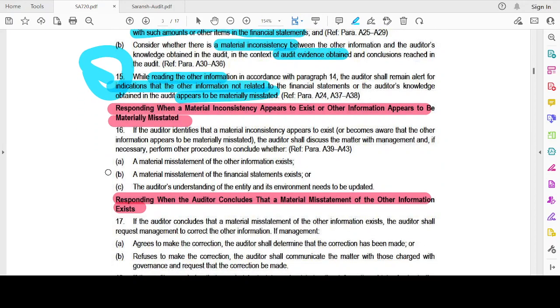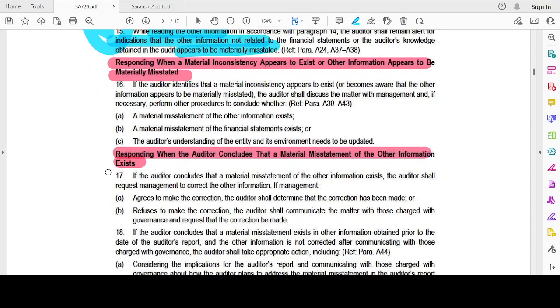Okay, now responding when a material inconsistency appears to exist or other information appears to be materially misstated. If the auditor identifies that a material inconsistency appears to exist, the auditor shall discuss the matter with the management and, if necessary, perform other procedures to conclude whether a material misstatement of the other information exists, a material misstatement of the financial statements exists, or the auditor's understanding of the entity and its environment needs to be updated.